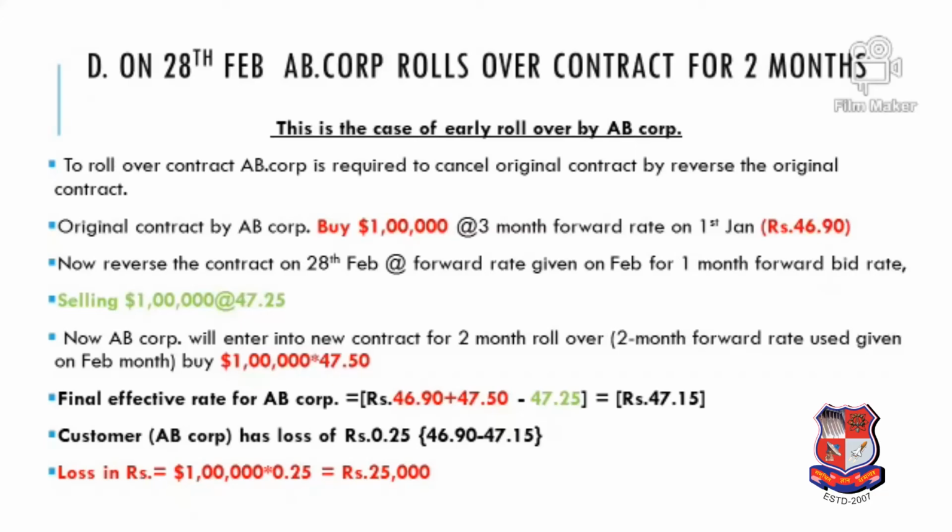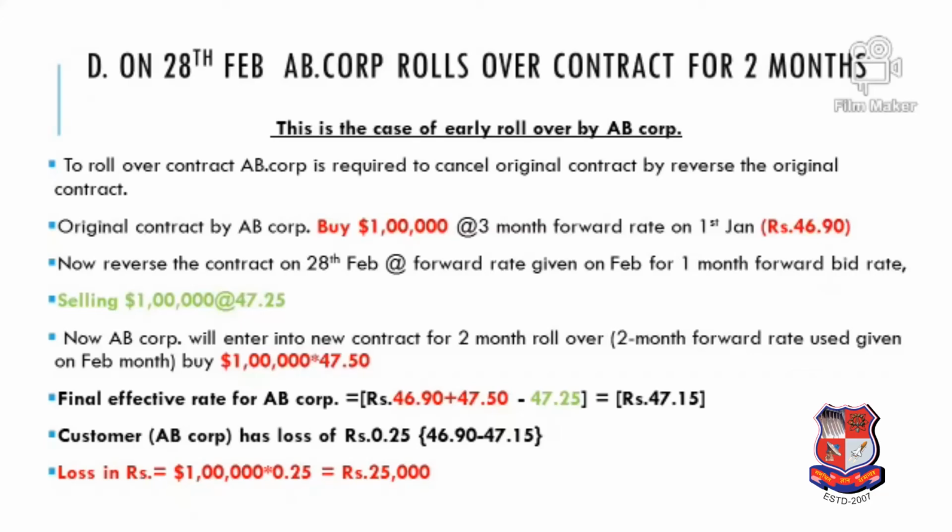On 28th Feb we will approach the bank and request the bank to cancel the original contract, which was expiring on 31st March. So on 28th February the bank will use the 1 month forward rate to cancel the original contract, and again we will enter into a new fresh contract on 28th February for a 2-month expiry. So let's see what the solution is.